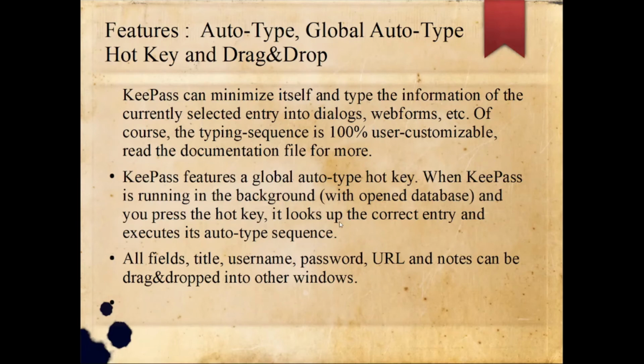KeePass features a global autotype hotkey. When KeePass is running in the background and the database is open, and you press the hotkey, it looks up the correct entry and executes its autotype sequence. All fields, title, username, password, URL, and notes can be dragged and dropped into other windows.